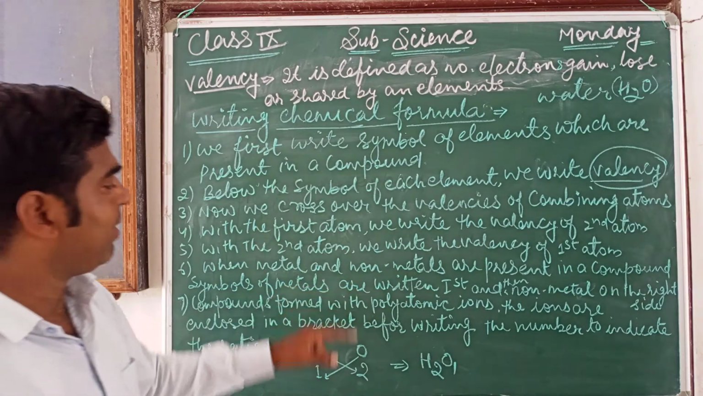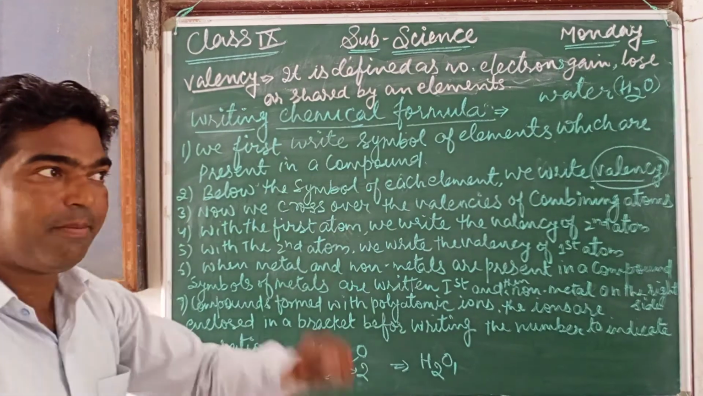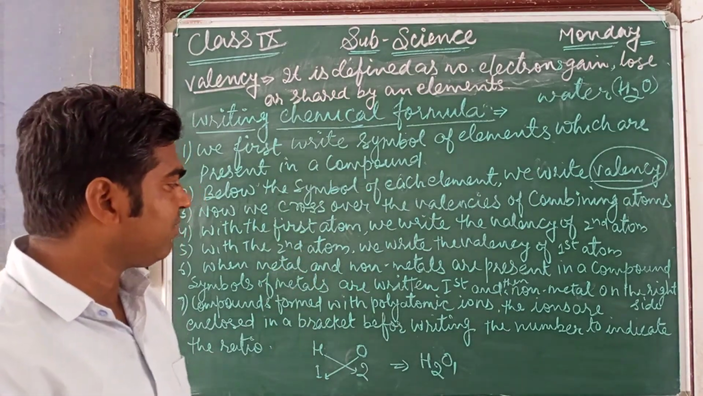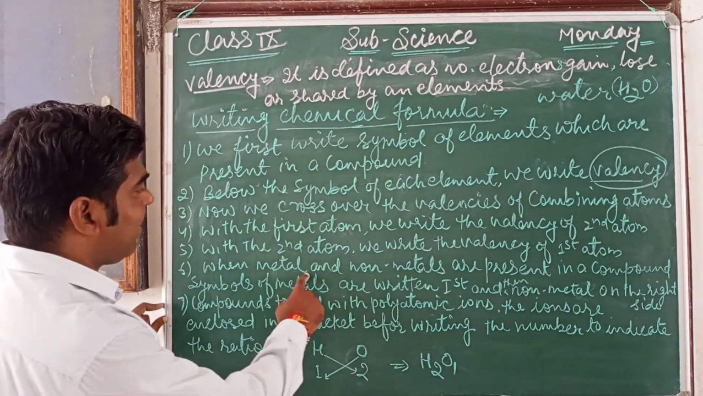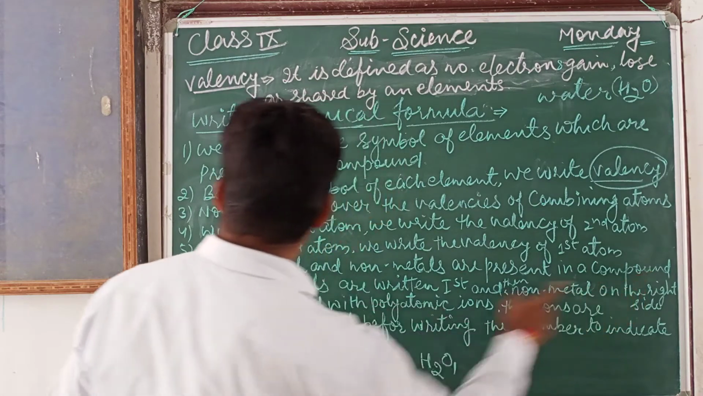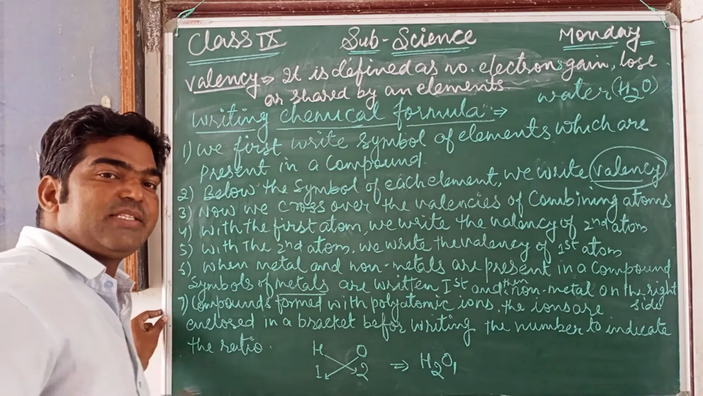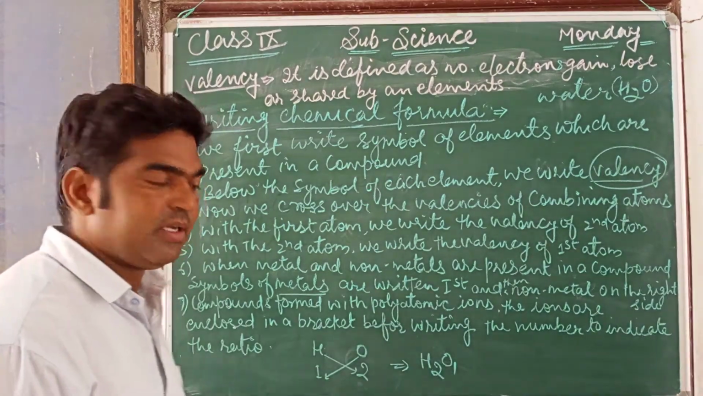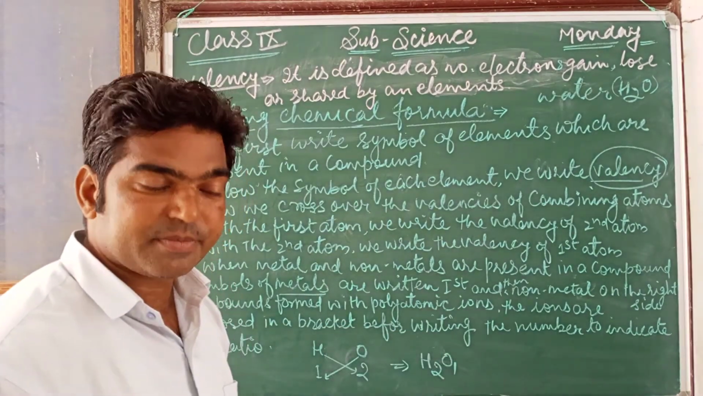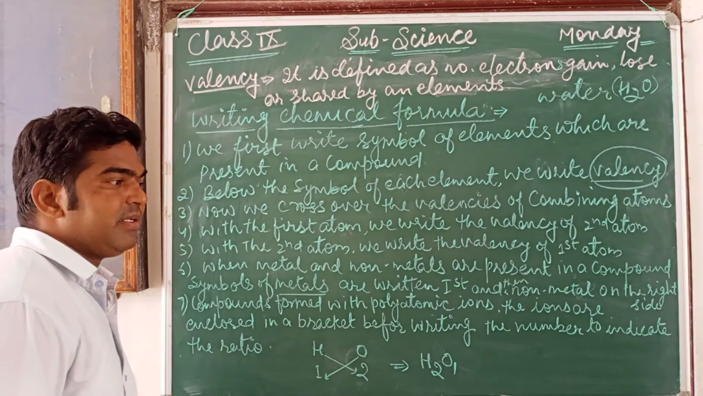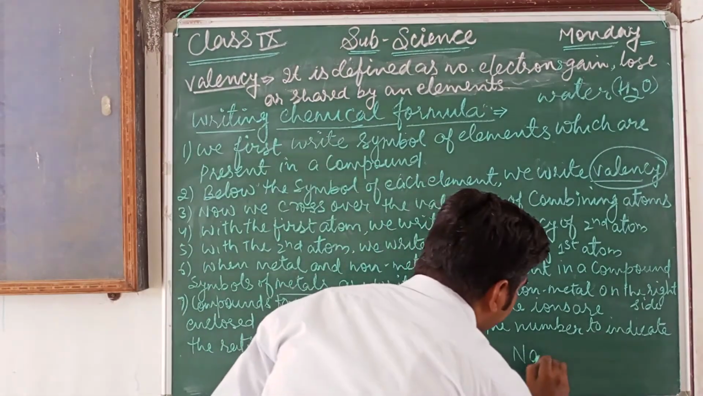Now, when there are both metals and non-metals, if there are only non-metals, there is no question about the metals. If a metal is present, then first we write the metal and after that we indicate the non-metal. It means when metals and non-metals are present in a compound, the symbols of the metals are written first. The preference is given to metals. First we represent the metals and then the non-metals. For example, sodium chloride, NaCl.